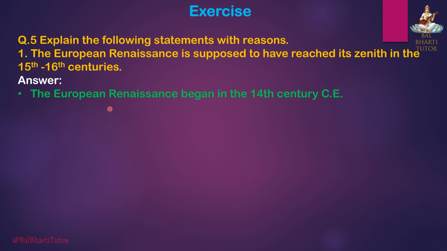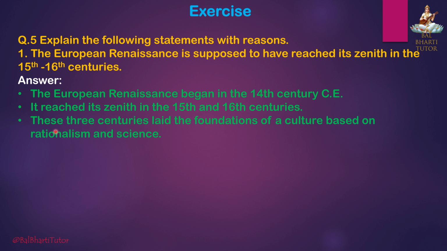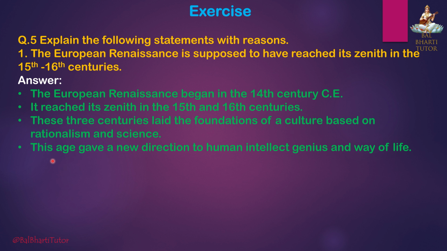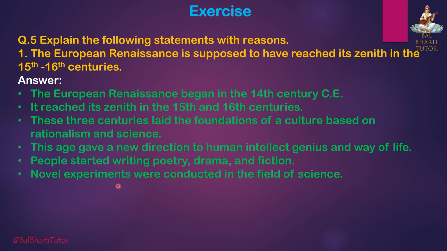Answer: The European Renaissance began in the 14th century CE. It reached its zenith in the 15th and 16th centuries. These three centuries laid the foundations of a culture based on rationalism and science. This age gave a new direction to human intellect, genius, and way of life. People started writing poetry, drama, and fiction. Novel experiments were conducted in the field of science.